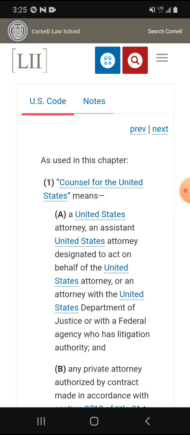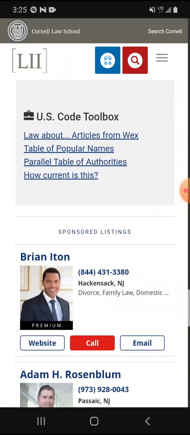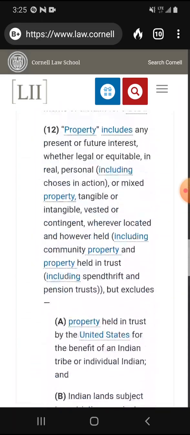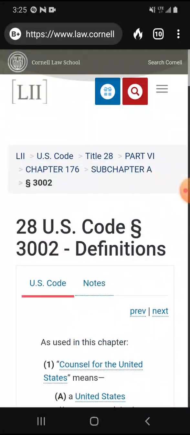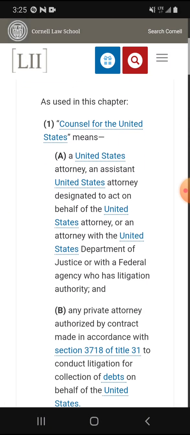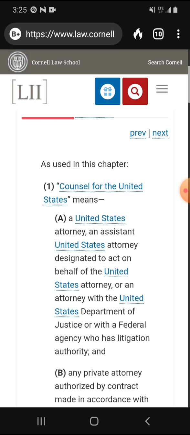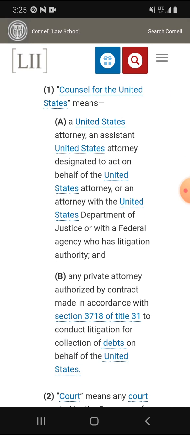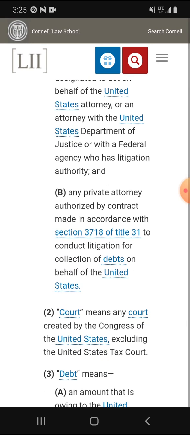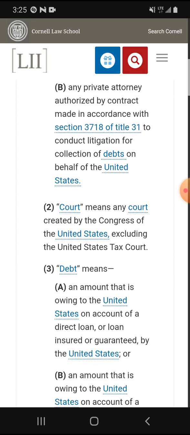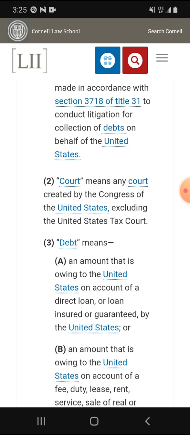But this is basically just some definitions. It's not very long, okay? But it is a little tedious to read if you're not used to reading law stuff or any kind of codes or anything like that. But it talks about United States attorney, private attorneys, right? Can collect debts. Court means any court created by the Congress of the United States, right? Excluding the United States Tax Court.